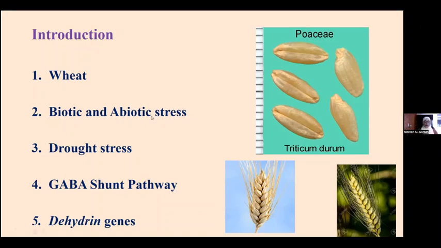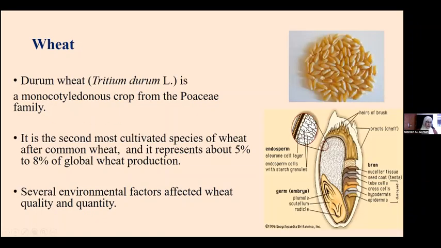Then let's talk about wheat. The wheat used in this study is Triticum durum, a monocotyledonous crop from the Poaceae family. It's the second most cultivated species of wheat after common wheat, Triticum aestivum, and it represents about 5 to 8% of global wheat production.